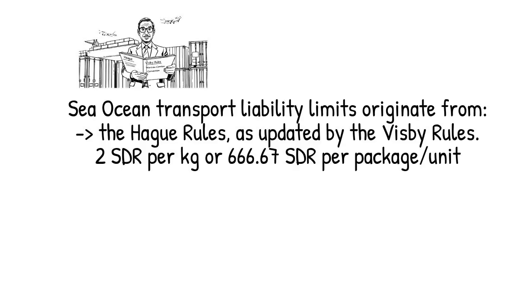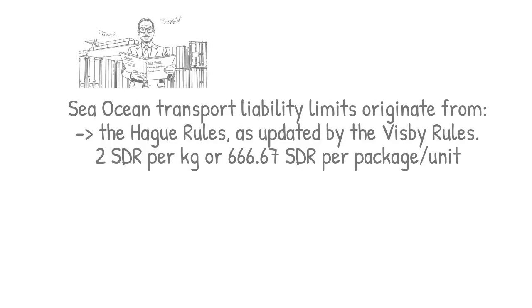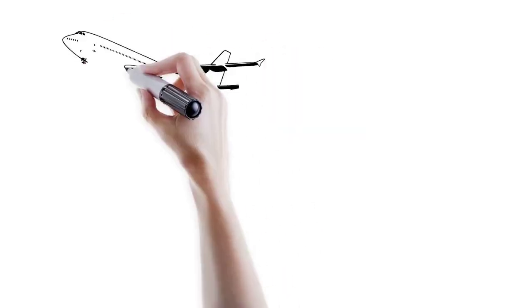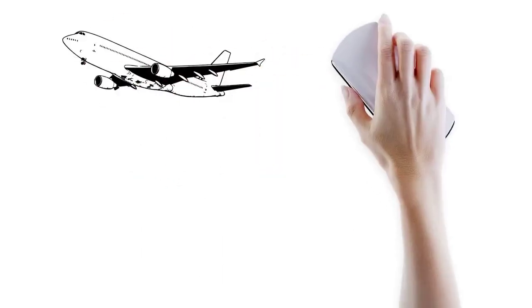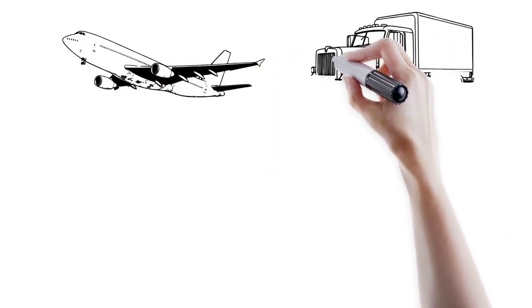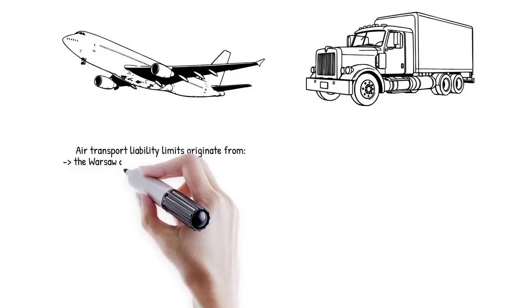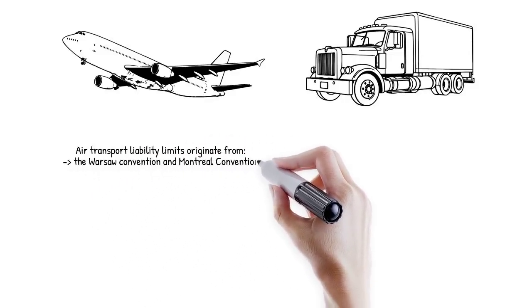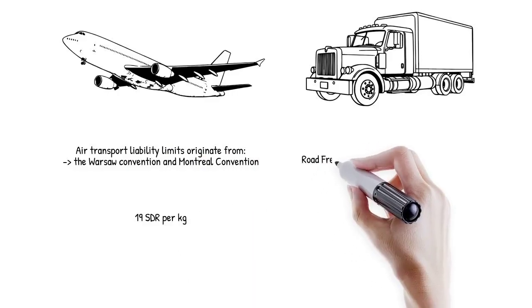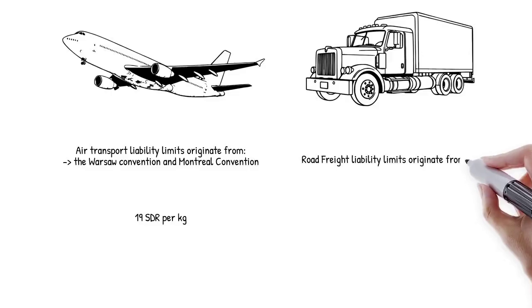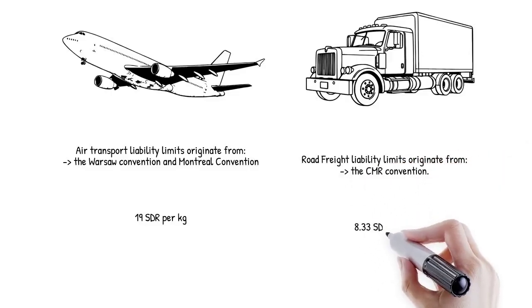For air freight, cargo liability was established under the Warsaw Convention and is today most commonly applied via the Montreal Convention. The maximum carrier compensation under Montreal is 19 SDR per kilogram of lost or damaged cargo. For road freight, liability caps are governed by the CMR Convention. Under this regime, the maximum carrier compensation is 8.33 SDR per kilogram of cargo weight affected.